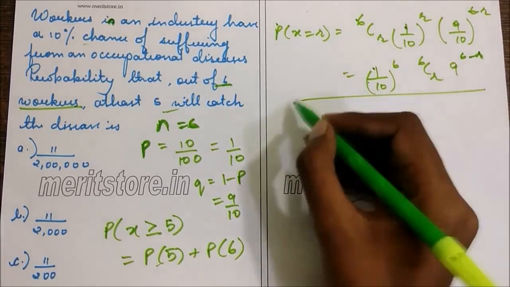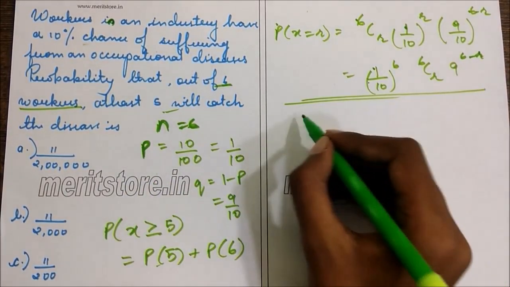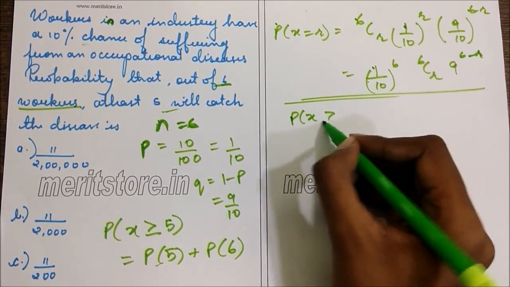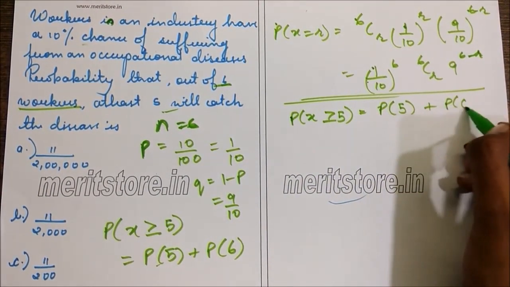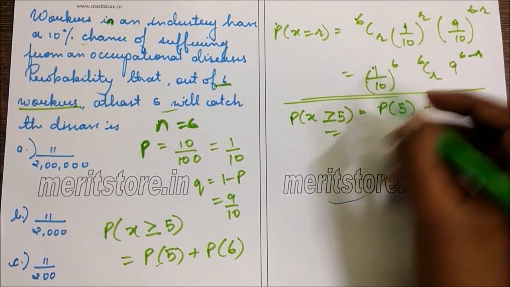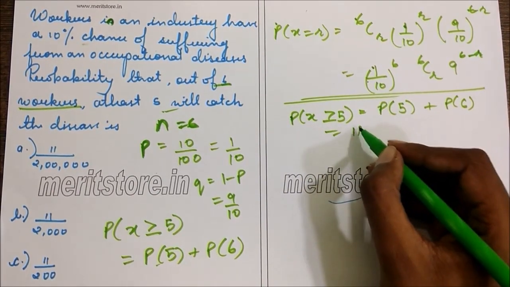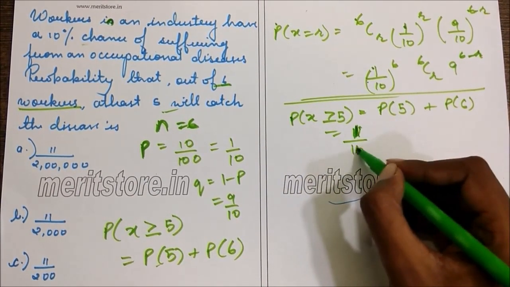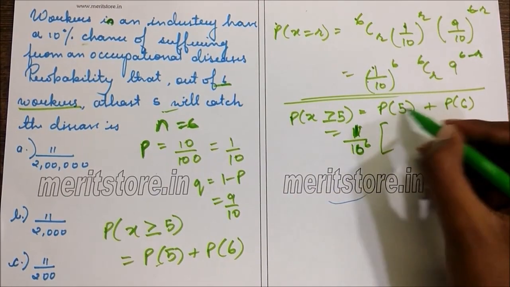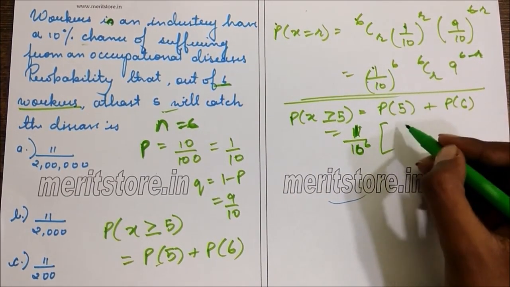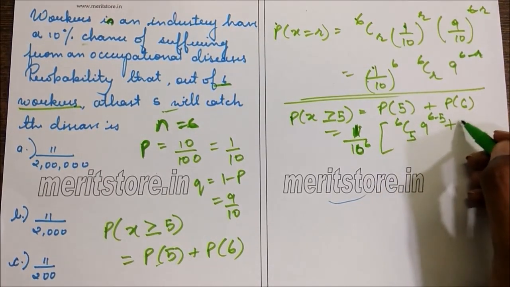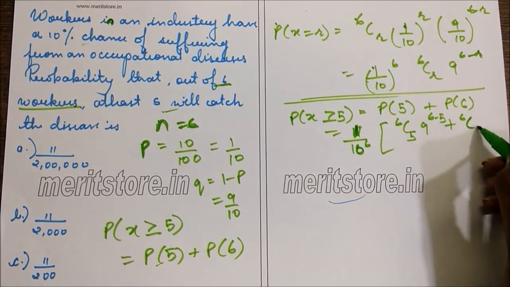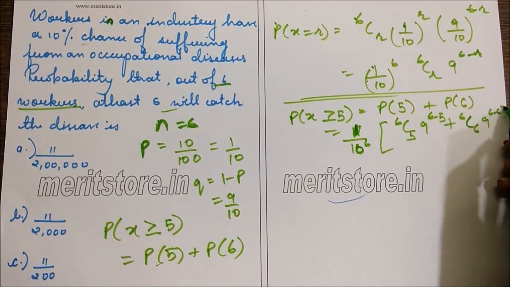So we substitute the general form. We get P of X greater than or equal to 5 is equal to P of 5 plus P of 6, which is the same as, now we take 1 by 10 raised to 6 common. So 1 by 10 raised to 6, now put R equals 5. So 6C5, 9 raised to 6 minus 5, plus 6C6, 9 raised to 6 minus 6.